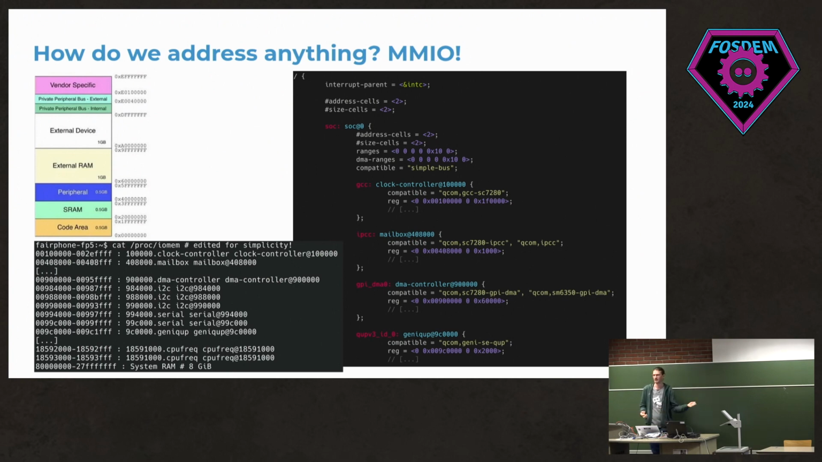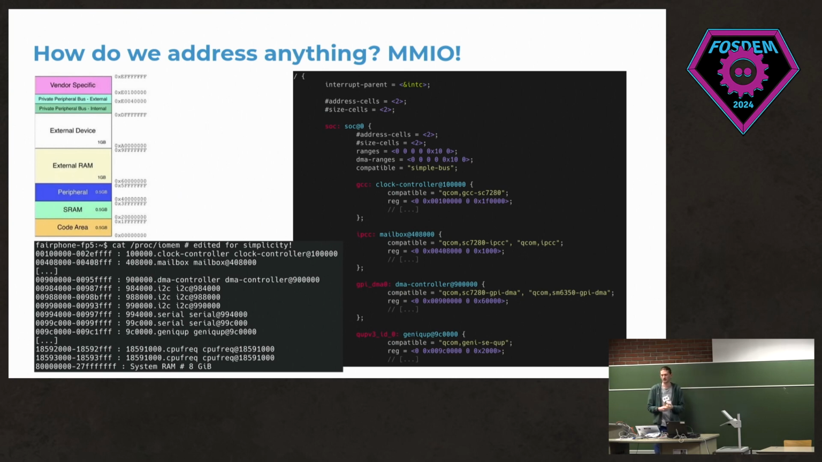So you write to some bits there, and then you activate some clock on the SoC. But just by writing to some addresses and reading from some addresses, you can talk with the rest of the SoC. On the right side, you can see the same representation in device tree.